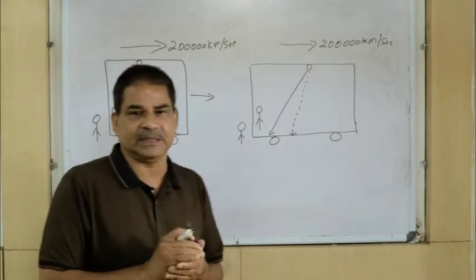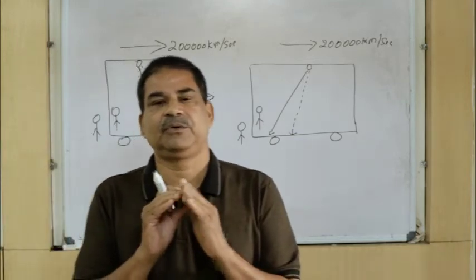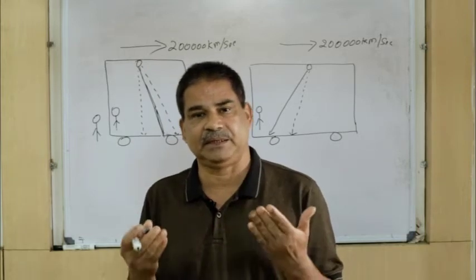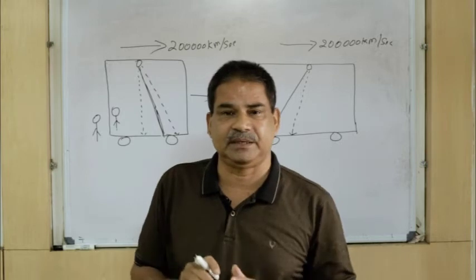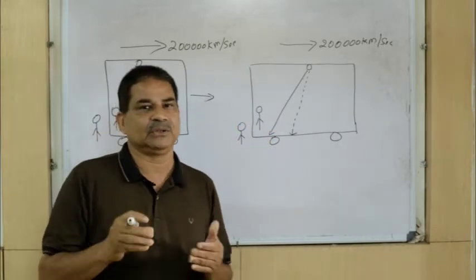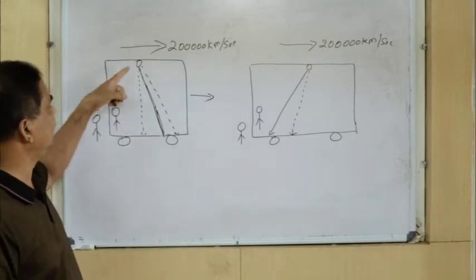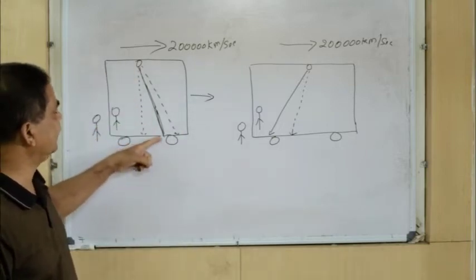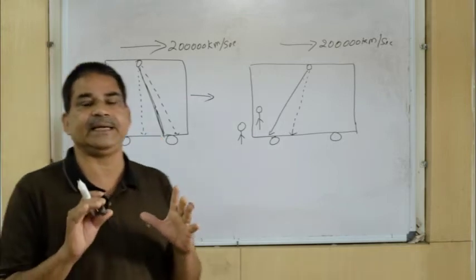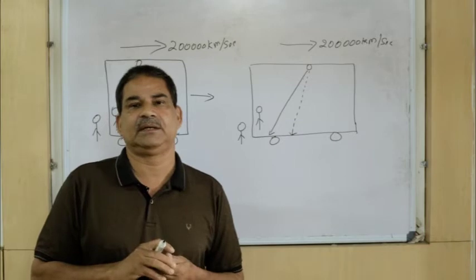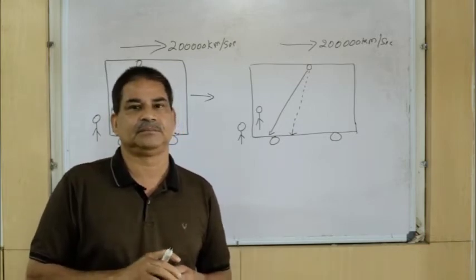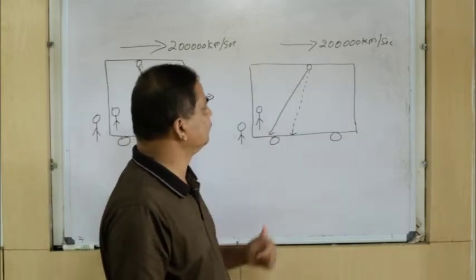But what happens is that you are not getting the gamma equation here. Time dilation may be there, but you are not getting the gamma equation. Why? Because here the ray of light considered by the inside observer is on an oblique path. So you are not getting a right angle triangle here, and therefore you cannot use the Pythagorean theorem. More crucial subject is here.